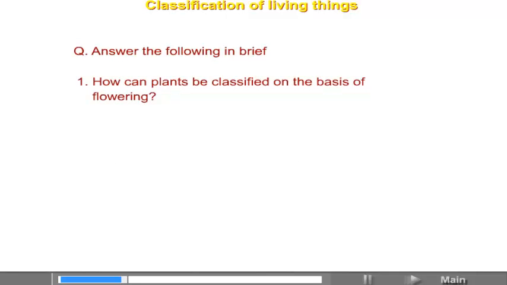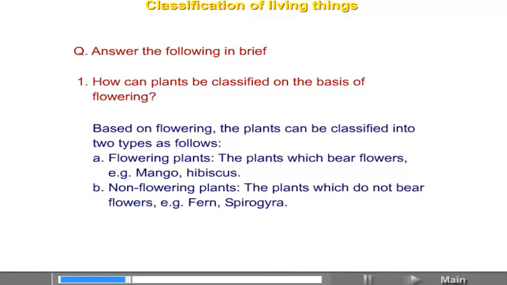How can plants be classified on the basis of flowering? Based on flowering, the plants can be classified into 2 types as follows. Flowering plants, the plants which bear flowers, for example, mango, hibiscus. Non-flowering plants, the plants which do not bear flowers, for example, fern, Spirogyra.